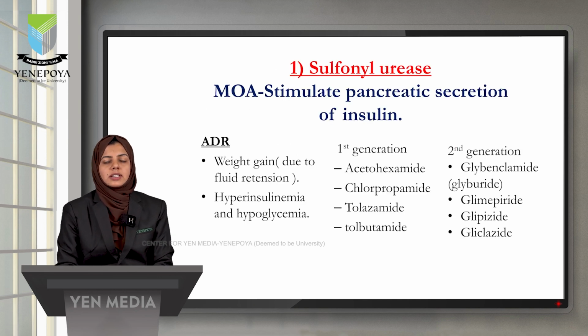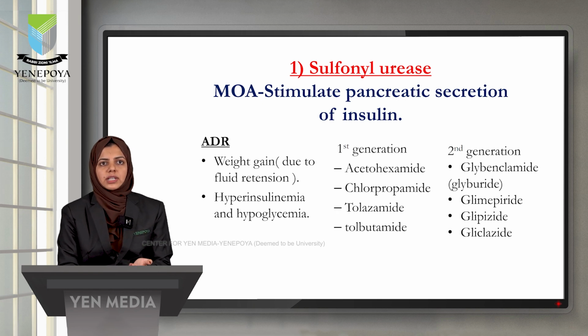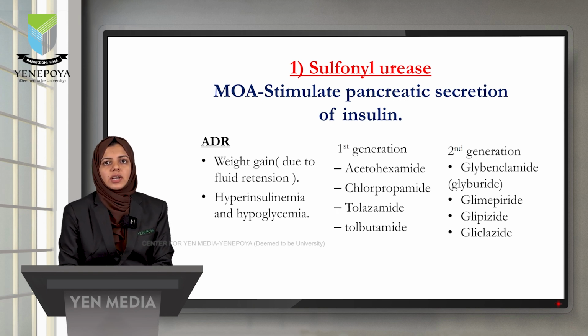Next we will move on to the drugs used for the treatment of diabetes mellitus, that is various oral hypoglycemic drugs. First one is sulfonylureas. The mechanism of action of sulfonylureas is that it will stimulate the pancreatic secretion of insulin.